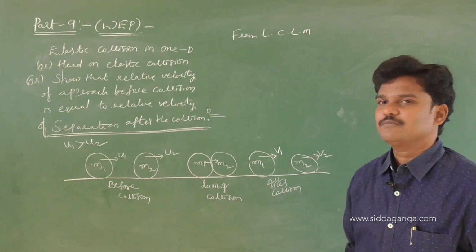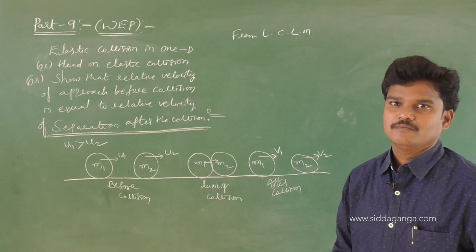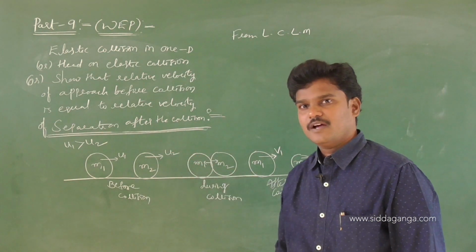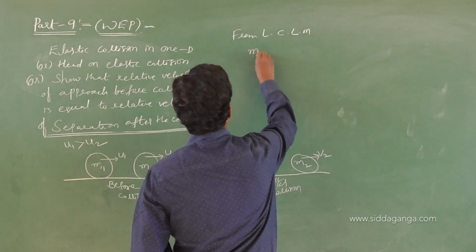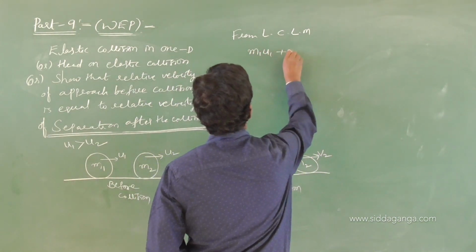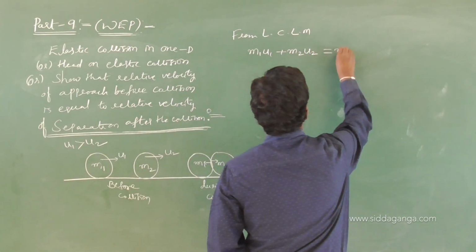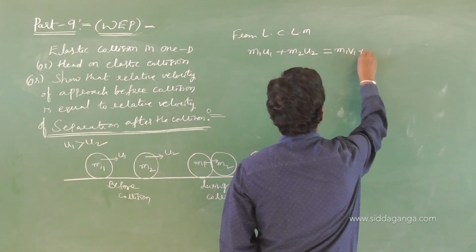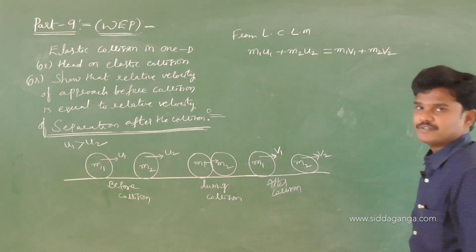What is the total momentum before collision here? Momentum of the first body and momentum of the second body. So let me write it like this. Total momentum before is m1 u1 plus m2 u2. After the collision it is m1 v1 plus m2 v2. So I think you remember this one.